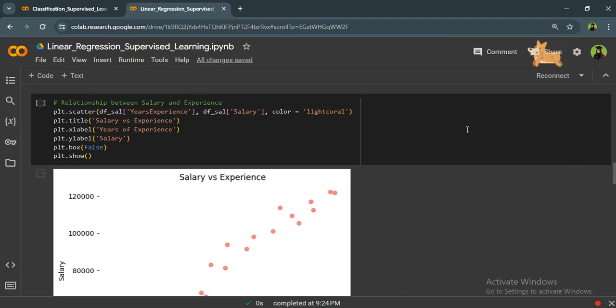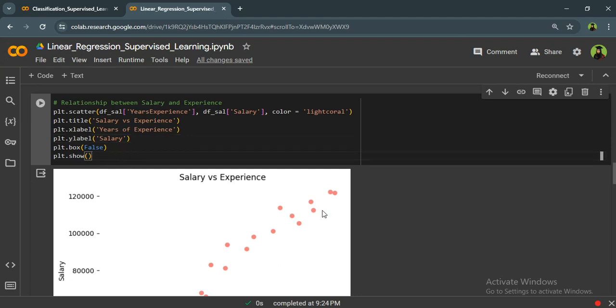Okay. Now, how about the relationship between the salary and the number of years of experience each employee has? As you can see, I have gathered a two-dimensional diagram with X label and Y label. As you know, we are talking about linear regression in supervised learning. We've got some label to define.